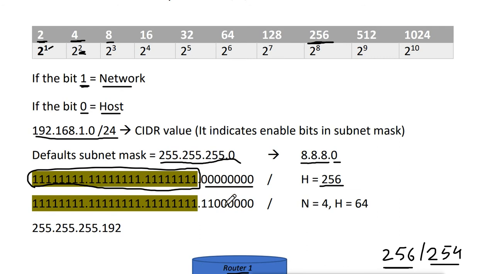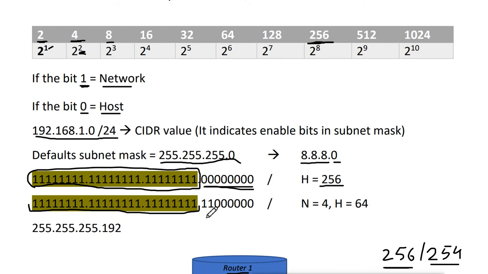Now how will we enable that? You can enable the bits in the subnet mask. When you enable the bits, you have to leave the default bits alone; we cannot change them. Remember, this is not for us, so we cannot change this, but these zeros we can change. So I will steal some zeros from this host part and enable them, and when I enable them, it gives me the networks, because enabled bits mean networks. I need 4 networks, so I want to enable 2 bits.